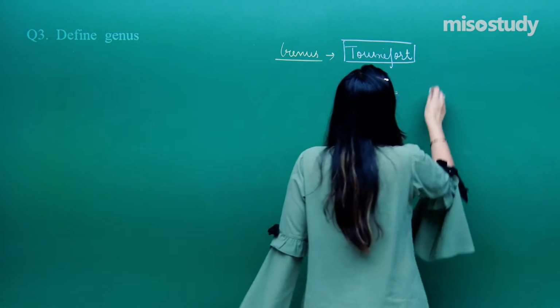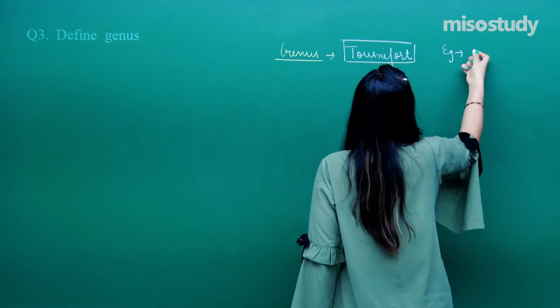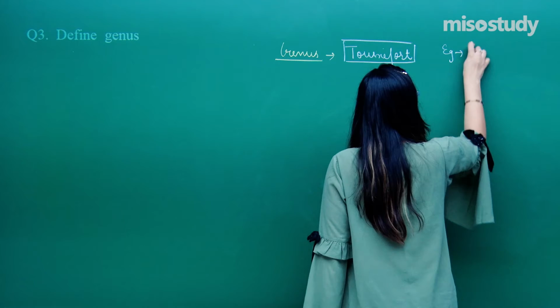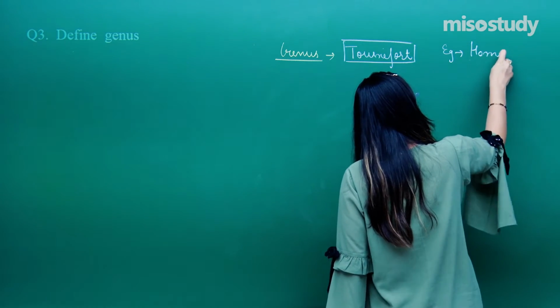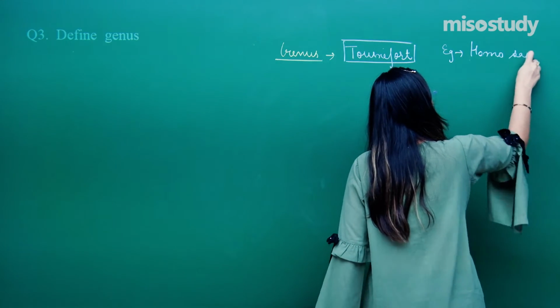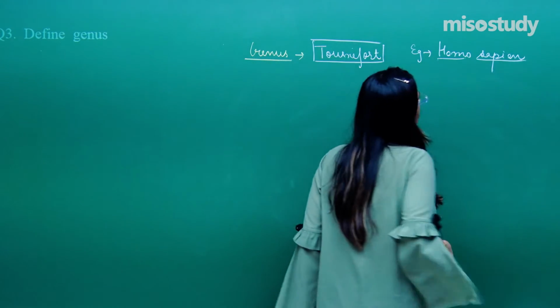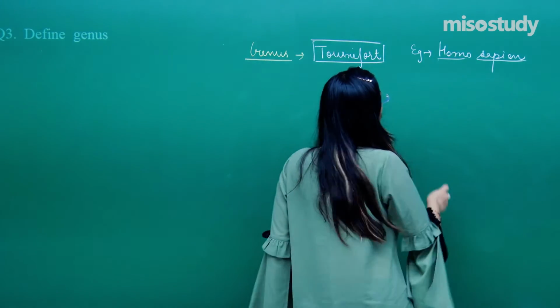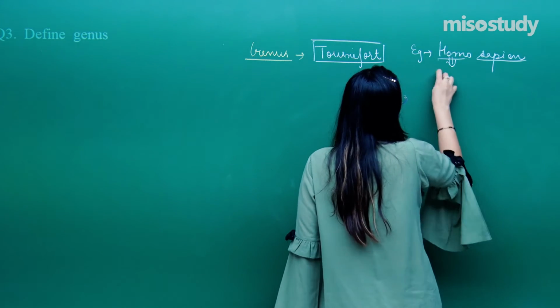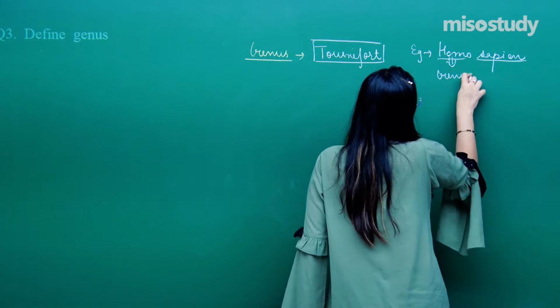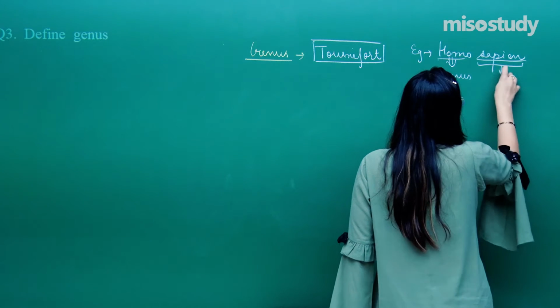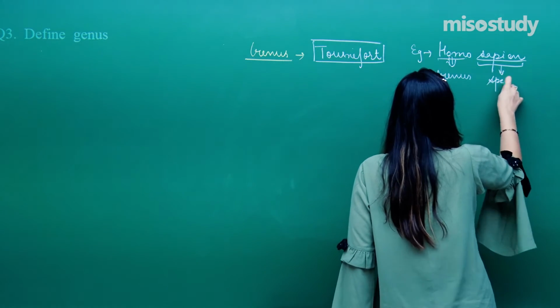For example, let's take an example of Mangifera indica, or let's take the example of Homo sapiens only. Homo sapiens, right? In the case of Homo sapiens, this Homo is considered as a genus, whereas this sapiens is considered as a species, that we know.